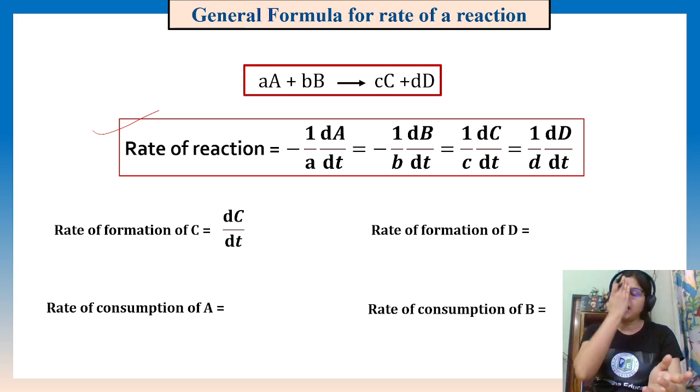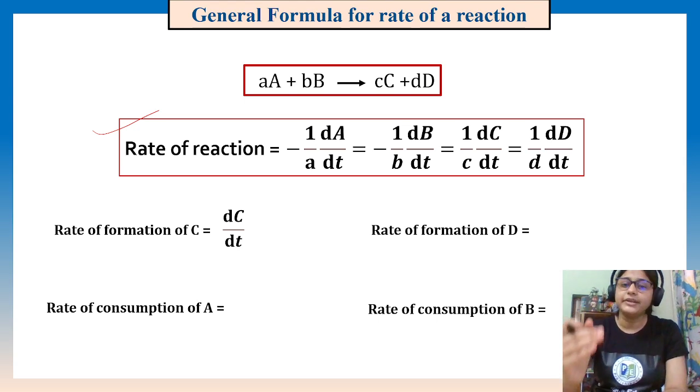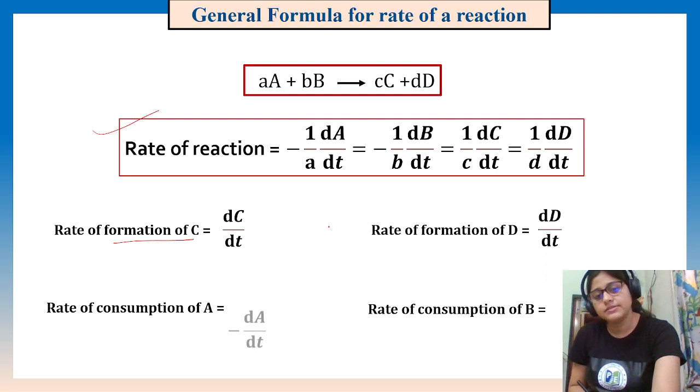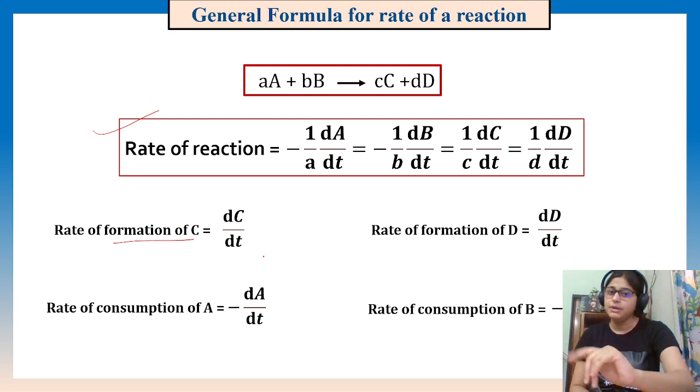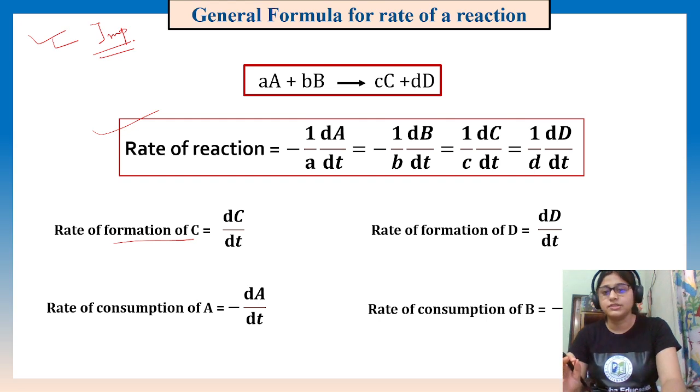But if you are asked the rate of formation of C, then for that part you should not divide it by the coefficient of C, because only the rate of formation is asked. Like that, the rate of formation of D will be this, the rate of consumption of A will be this, the rate of consumption of B will be this. Please, this slide is very important. Please look into this. This is a very important concept.